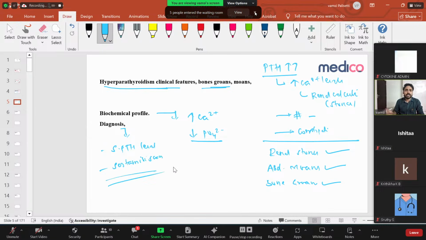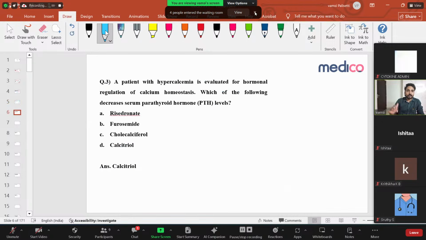That's it. These are the only things you need to know about hyperparathyroidism. What is primary, what is secondary, what is tertiary is very important too. Clinically: renal stones, abdominal moans, and bone groans. Biochemically: increased calcium and decreased phosphate. To diagnose: serum PTH levels and the sestamibi scan. Clear? Right, let us go to the next thing.